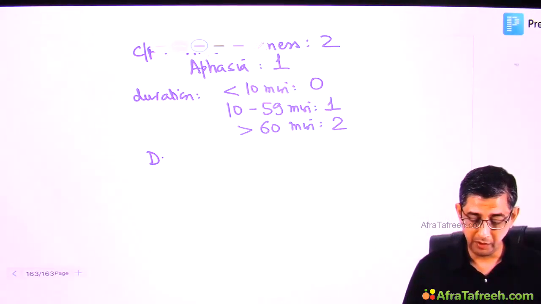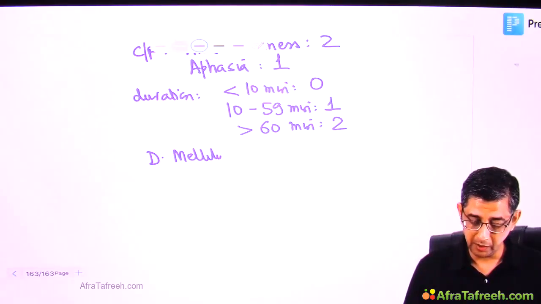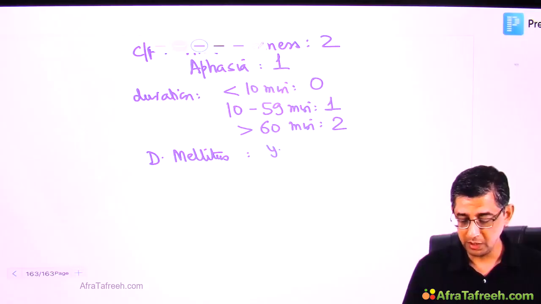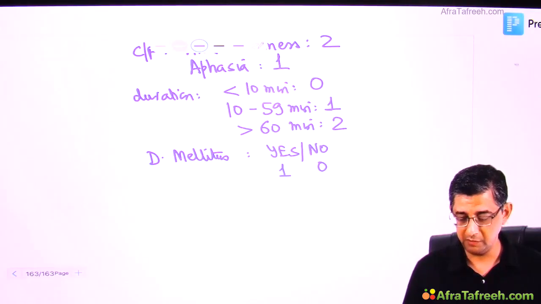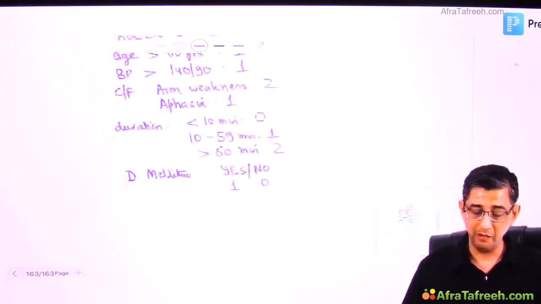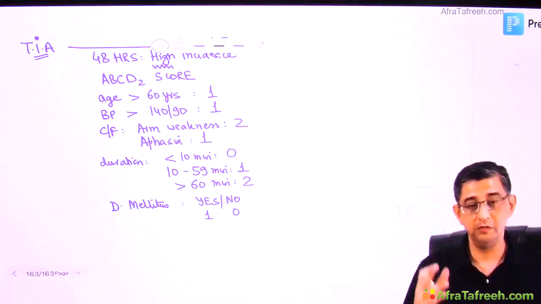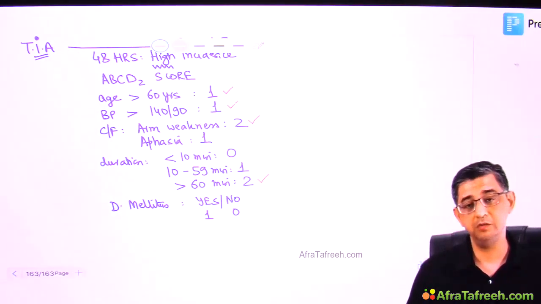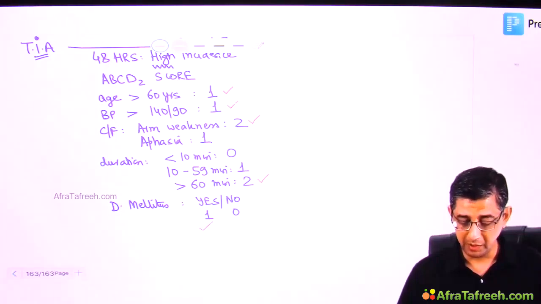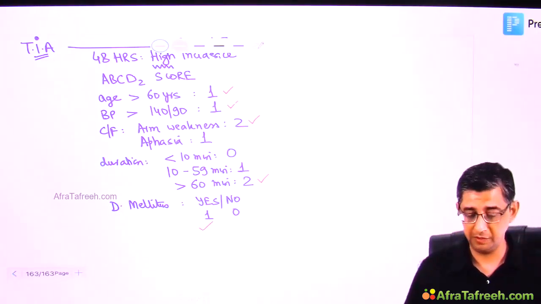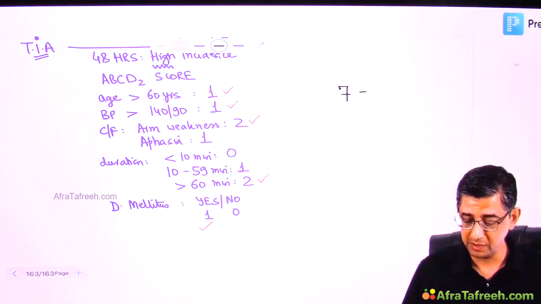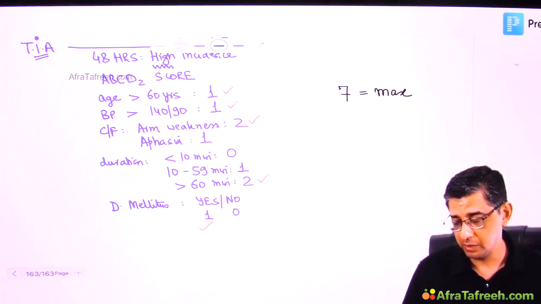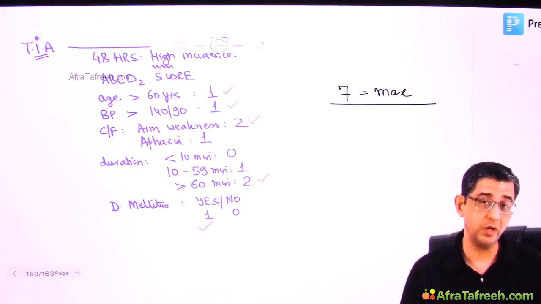Then in the app, it will ask you, is this person a diabetic? You will have to select between yes or no. Obviously, no will be having a 0 mark and yes will be having a 1 mark. So I am creating a worst case scenario for you. The worst case scenario of mine is if age, blood pressure, arm weakness is there, symptoms are persisting for more than 60 minutes, diabetes mellitus is yes. If I add up all the manifestations, the score is turning out to be, let me say, 7. I mean, the max score possible with respect to ABCD2 score is 7.